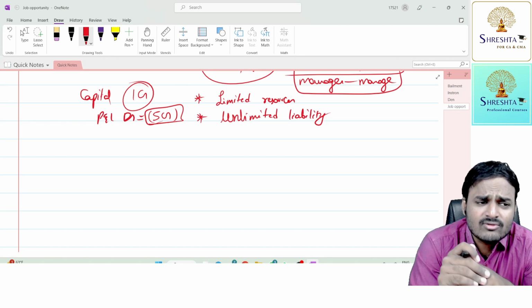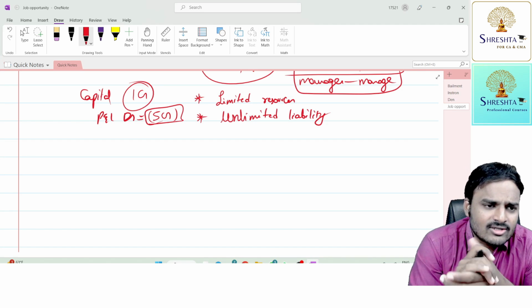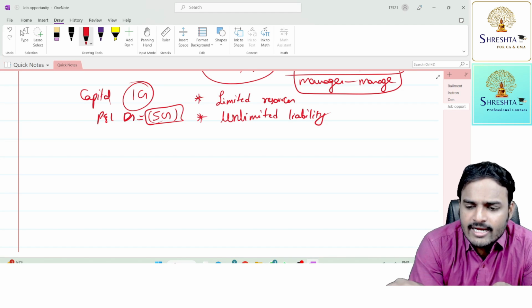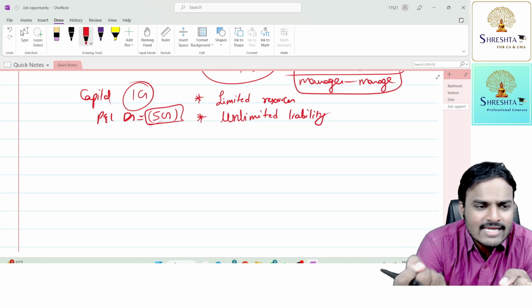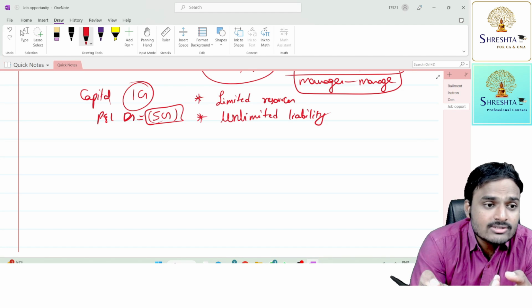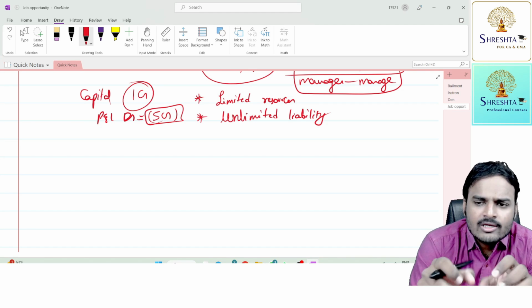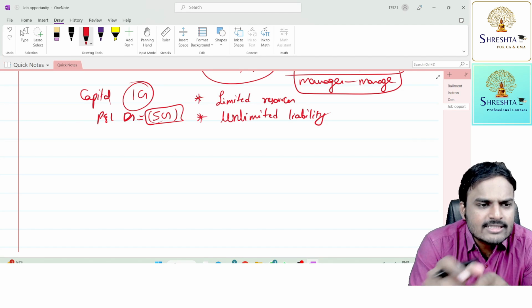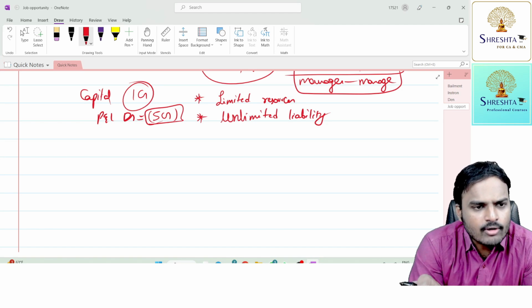But think about the disadvantages. The disadvantage is unlimited liability here also. Why, sir? It is an association of persons, and the persons in that association have legal recognition, whereas the association itself has no legal recognition. In that case, what is the consequence, sir? If people are doing business well, definitely you'll get a good result, and you can share profits.